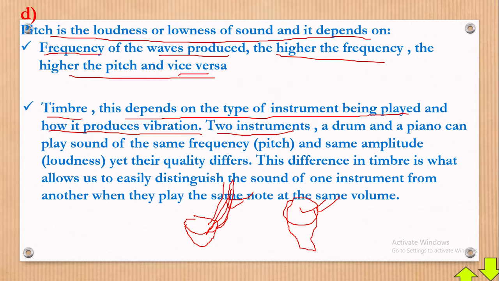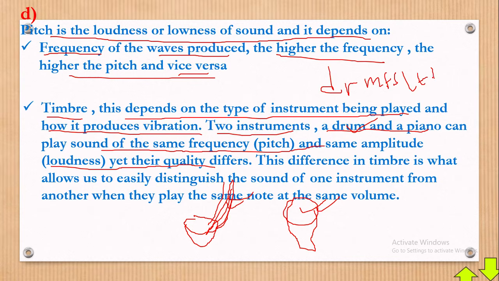Two instruments, a drum and a piano, can play a sound of the same frequency and the same amplitude, yet their quality differs. For example, if we sound a mi, from do, re, mi, fa, so, la, ti, do, on a drum and on a piano, they'll be totally different. That's what I mean by timbre.